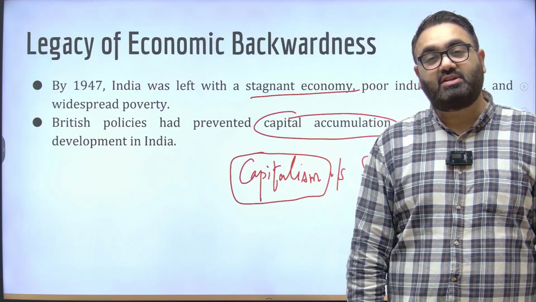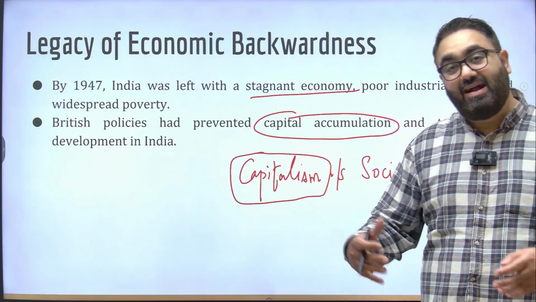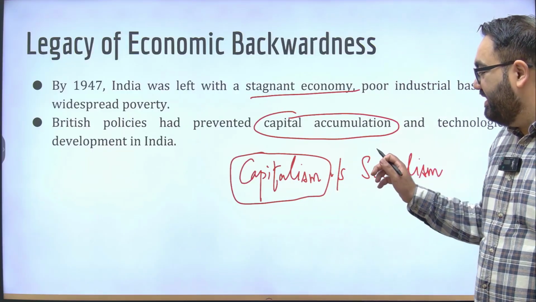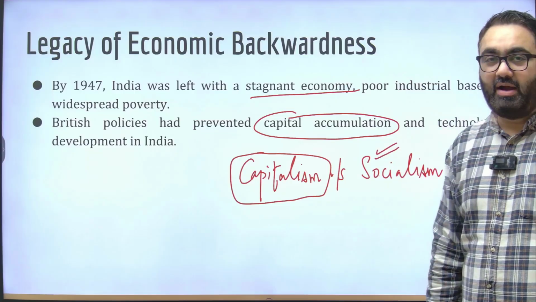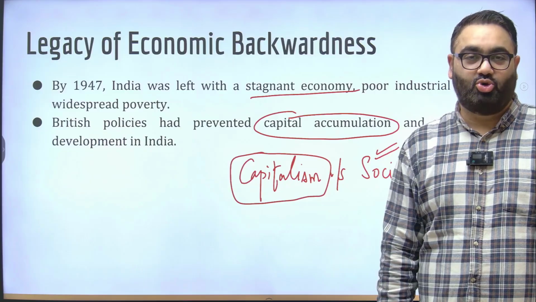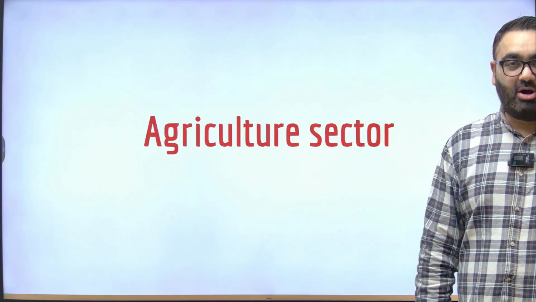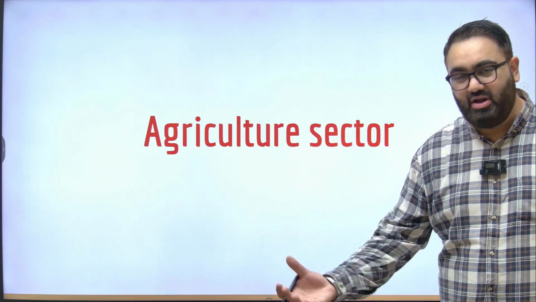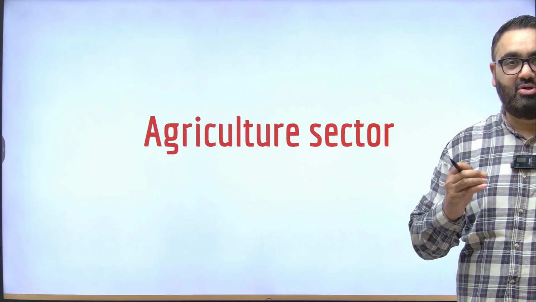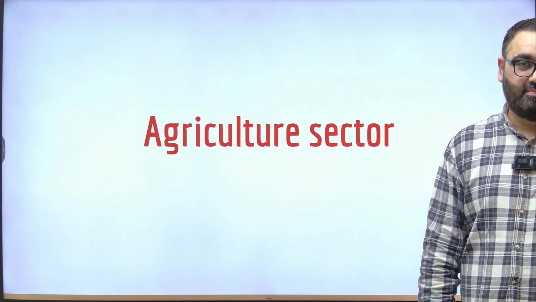But at the time of our independence, there was hardly any capital accumulated. So it was again the government's responsibility to put as much money into the market. It was thus an obvious choice for us to opt for socialism in place of capitalism. It was not just about our fondness for the system because of the USSR. It was also because of the situation that the British had left us in.